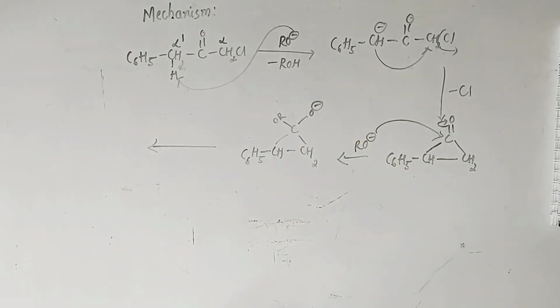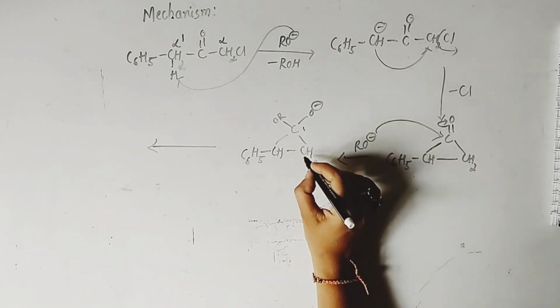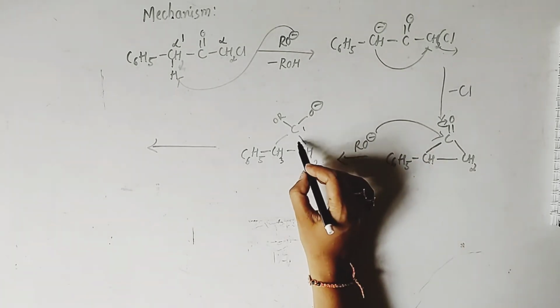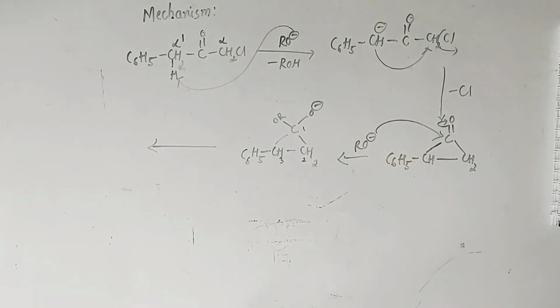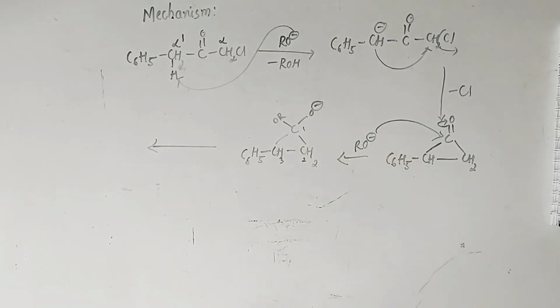Here for us 2 possibilities are there, so simply I will name them. See, this is first carbon, this is second and third carbon. So the possibilities are the breaking of the bond between C1 and C2, and also the breaking of the bond between C1 and C3. First we have to check which intermediate carbanion is more stable.